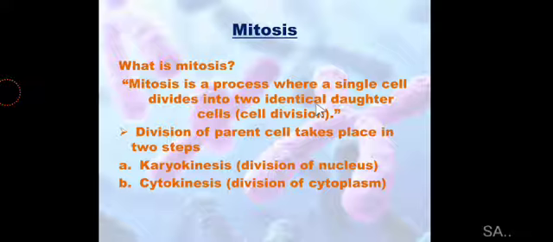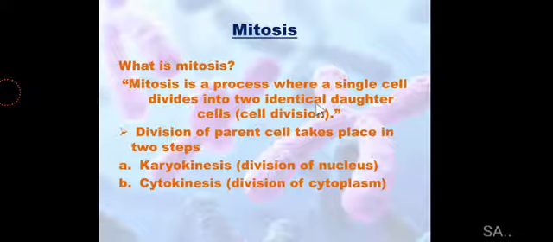For instance, a human cell contains 46 chromosomes. And if such a cell undergoes the process of mitosis, then it yields two identical daughter cells which also have 46 chromosomes in them. And this is how they are said to be diploid.